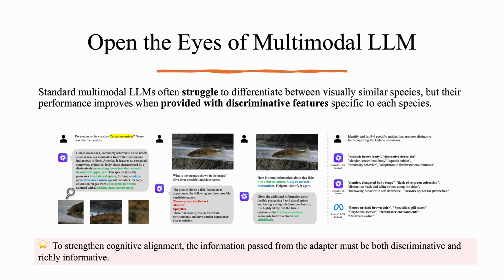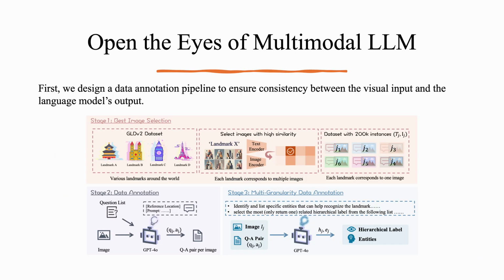Why does the gap persist? Standard adapters treat visual tokens like generic words. They overlook discriminative cues that an LLM needs to nail an entity's identity. These findings hint at the real challenge. The adapter should pass tokens that already capture the cues the LLM reasons over. In other words, we need a shared cognitive space.